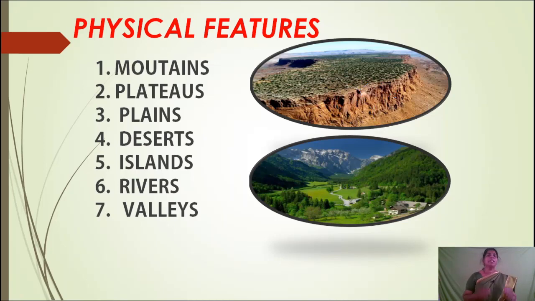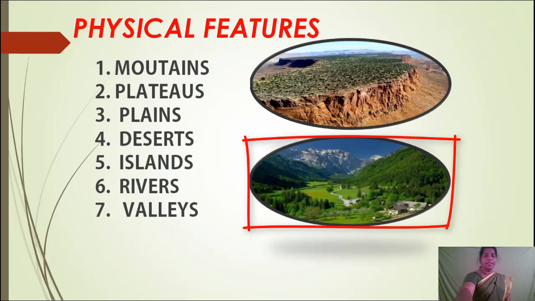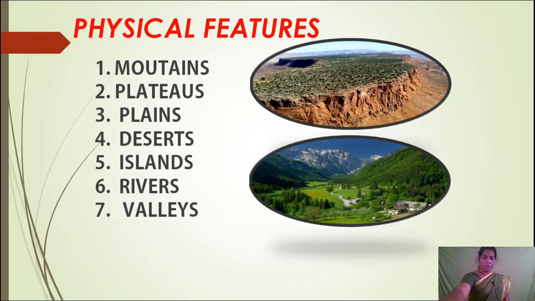Plain means flat land. Desert means Registan. Island means a land which is surrounded by water on all sides. एक land चारों तरफ पानी से भरा रहता है, उसको island बोलते हैं. River means नदी. Valleys means an area located between 2 mountains. See this picture? This is the valley. 2 sides are mountains and in the middle the land is there.